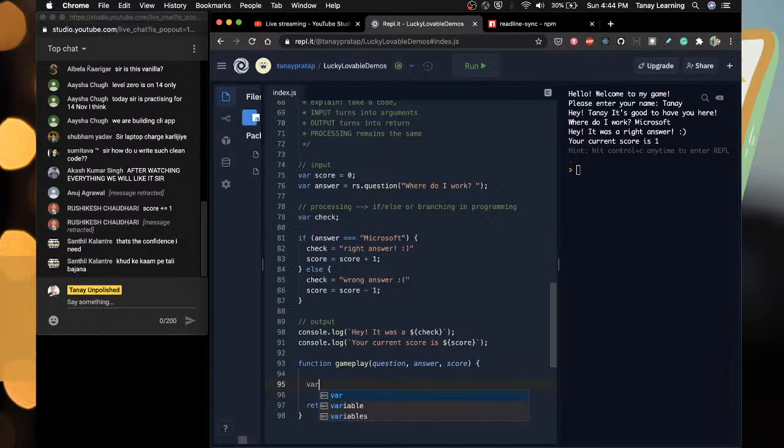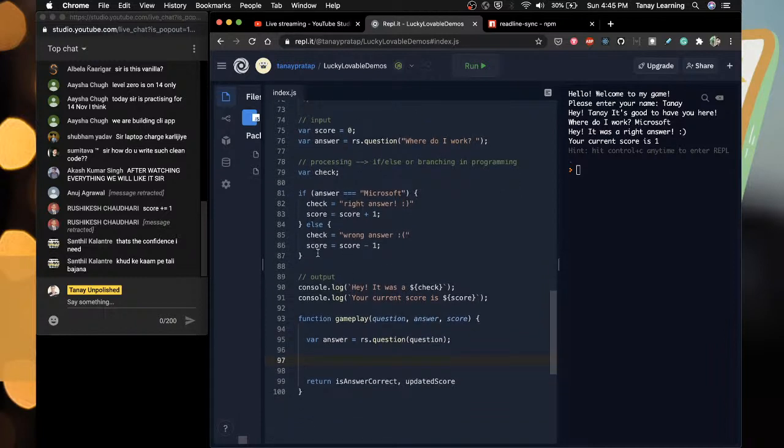We have to ask saying answer equals rs dot question, and in the question, instead of where do I work, I just take question. This is going to be tough for someone new, but it's okay. So rs dot question, and the answer comes in. So you check if answer equal to.